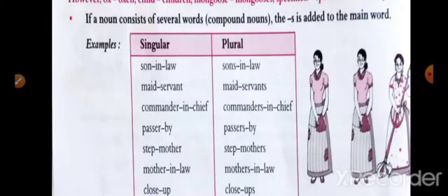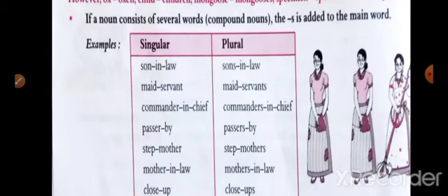If a noun consists of several words, means compound nouns, the s is added to the main word. Examples: singular son-in-law, plural sons-in-law. Singular maid servant, plural maid servants.